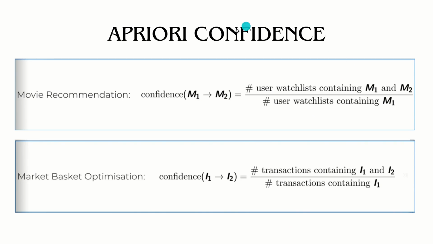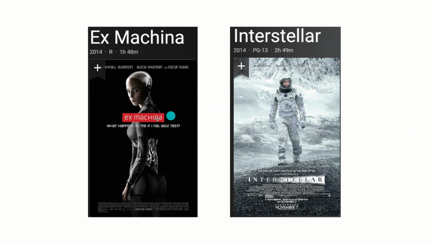Moving further, the next concept is confidence. In the case of movie recommendation, the confidence says: user watch list containing M1 and M2. Let's suppose in this case for M1 we are taking another very popular movie, Interstellar. The people who watch Interstellar, or who like Interstellar, may like this movie Ex Machina. So in this case M1 is Interstellar and M2 is Ex Machina, divided by the number of people with a watch list containing Interstellar. So how can we find out this confidence? Let's take an example. This is the comparison we are making: for the people who like the movie Interstellar, what's the probability they also like Ex Machina? This is how we can calculate this confidence, right?